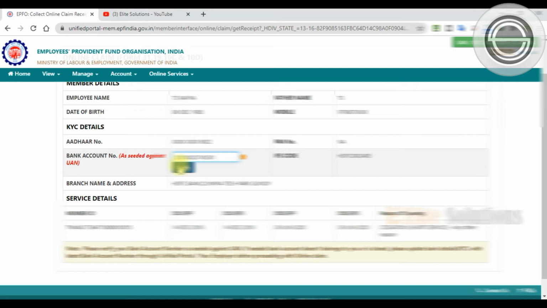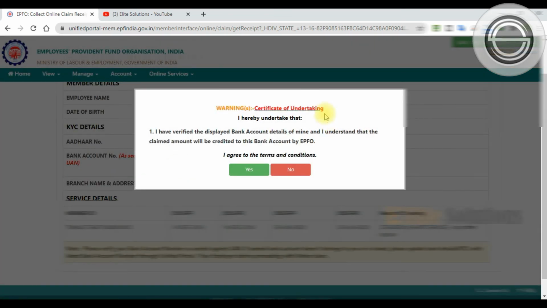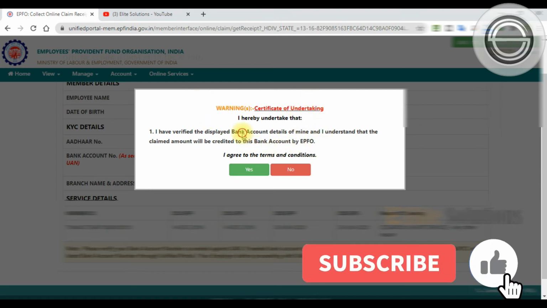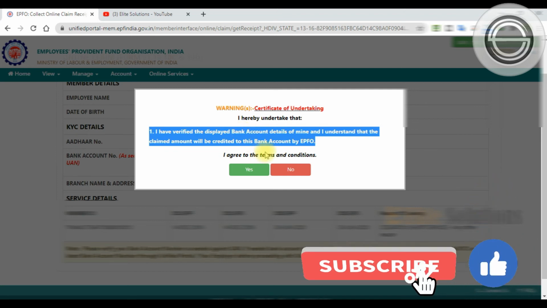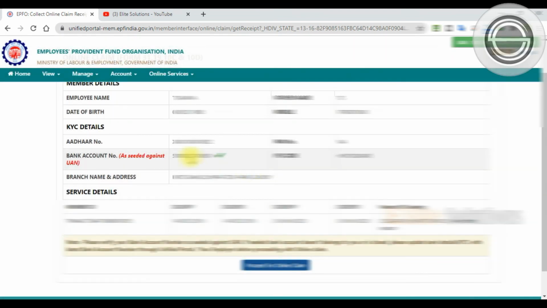Now we have entered our account number. Let's verify. There is a verification message saying the bank account details whatever we have entered are mine, and I understand the claim amount is going to be credited to that particular account. So click yes to agree and proceed further. The account number is verified. You will get a tick, and once it is verified, proceed for the online claim.